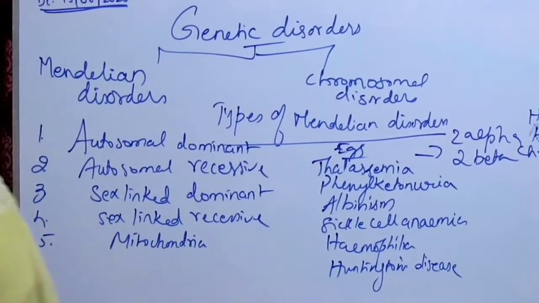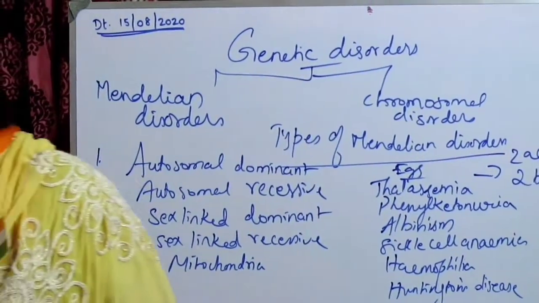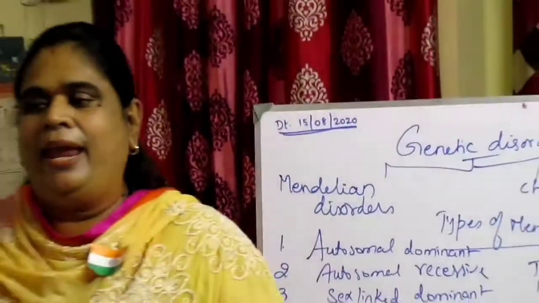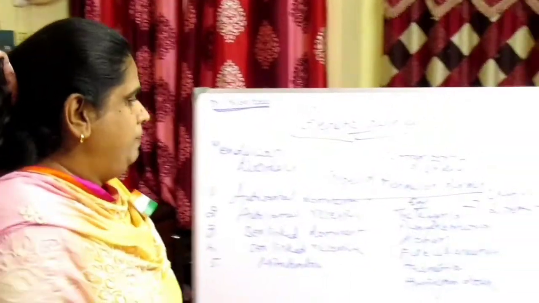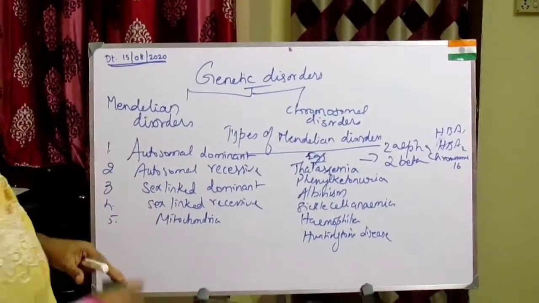Next, talking about albinism. What is albinism?